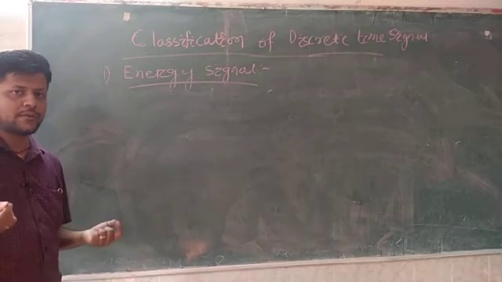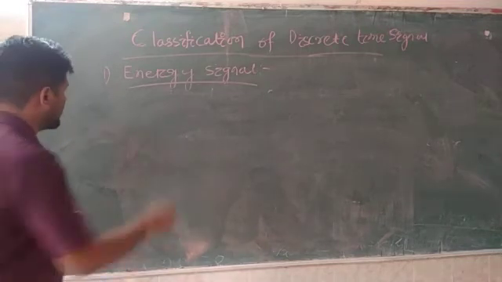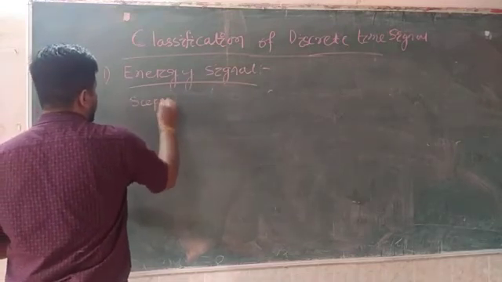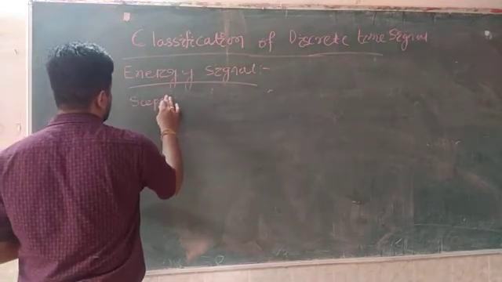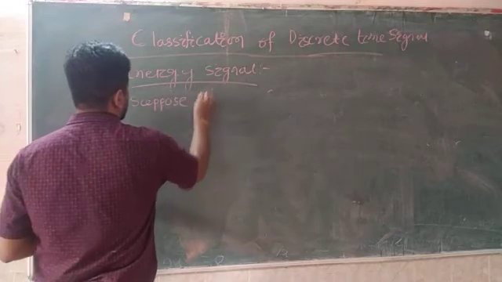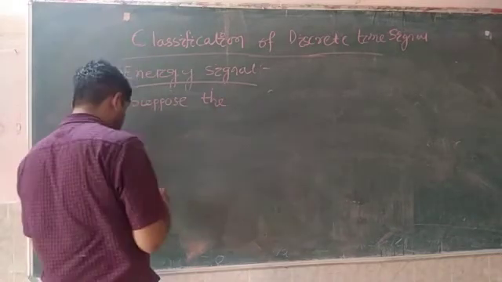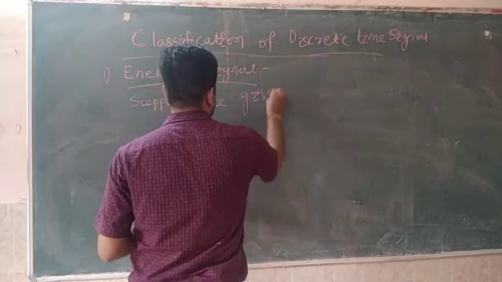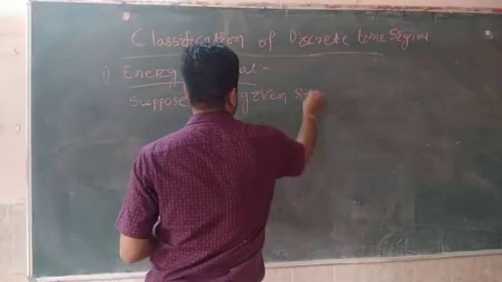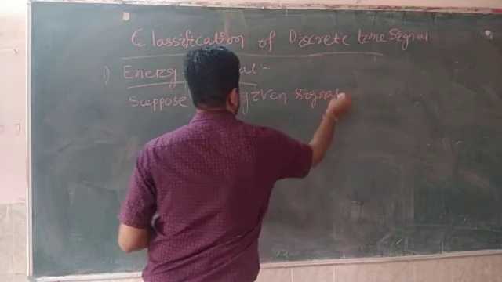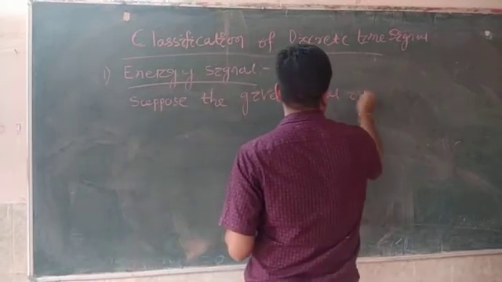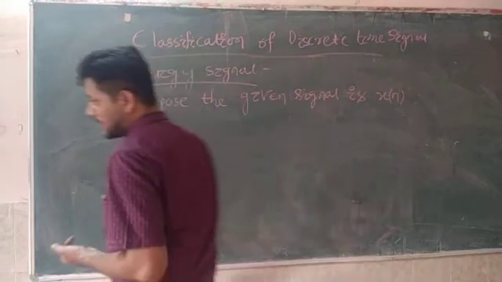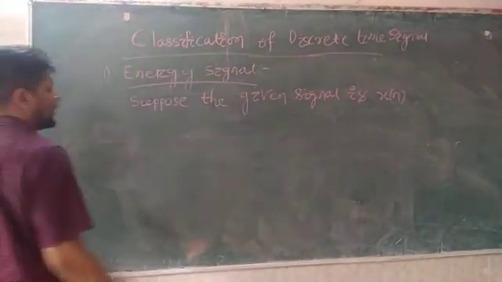Suppose the given signal is x[n]. Then how to find the energy?